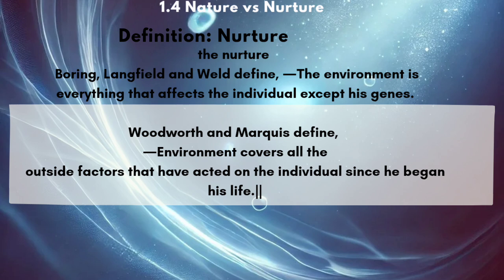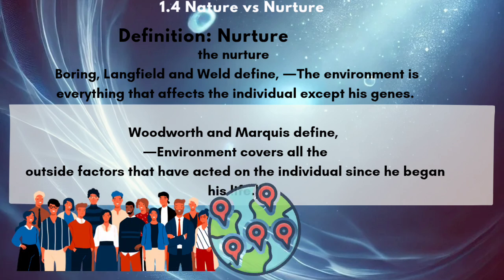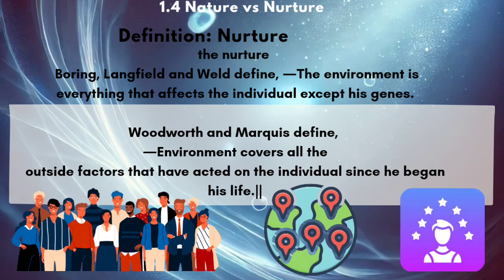So in simple layman terms, combining both definitions, nurture means everything around a person that affects how they grow and behave, like the people, the places, the experiences, everything except what they are born with. That means except the genes, everything that matters comes under environment.